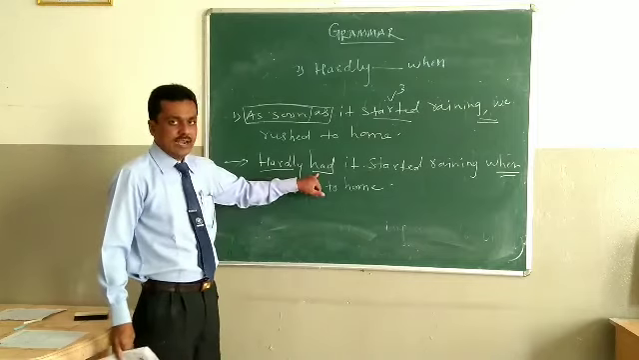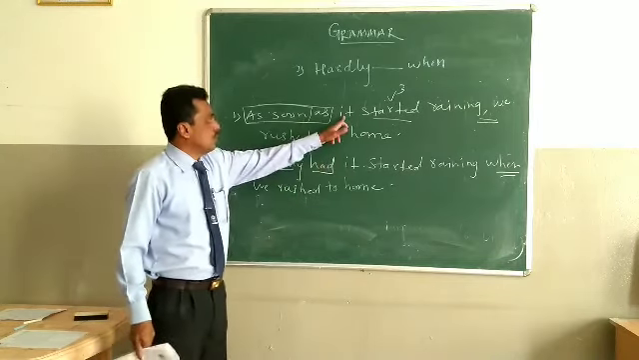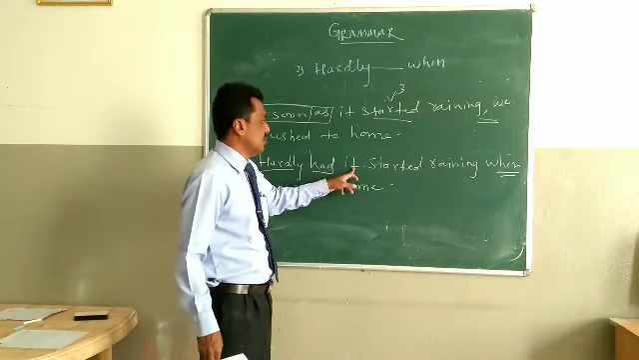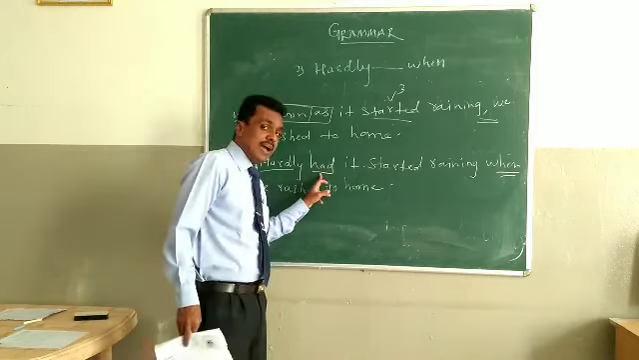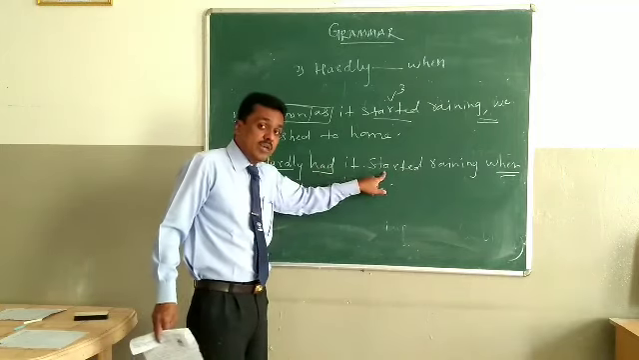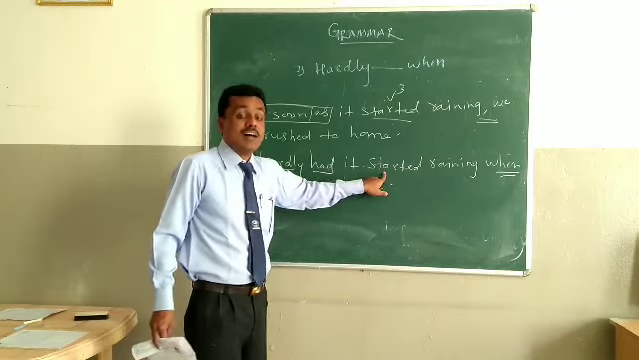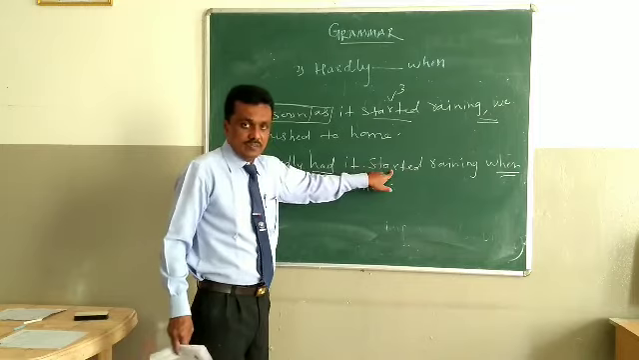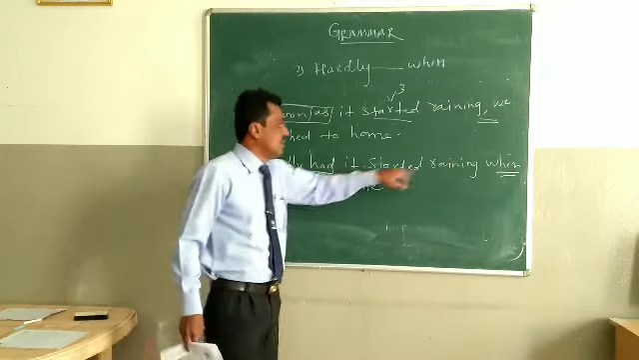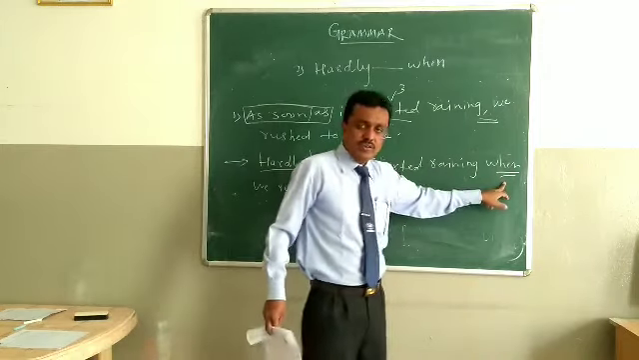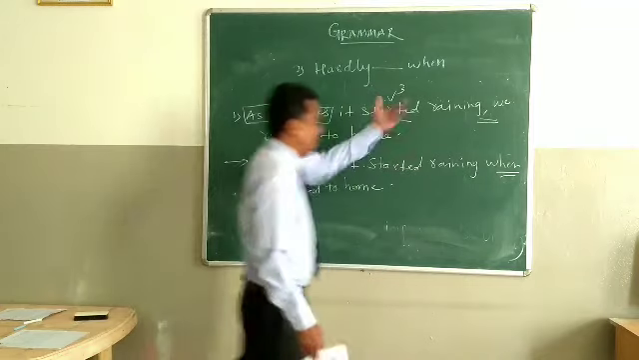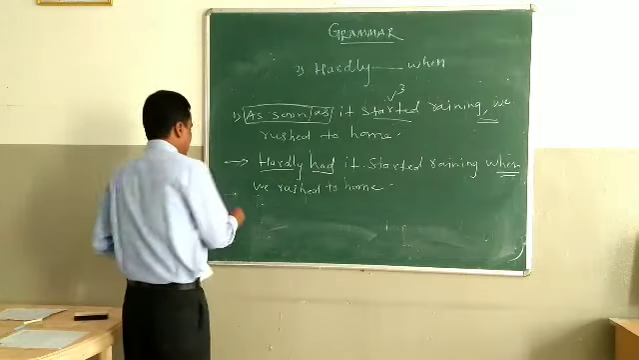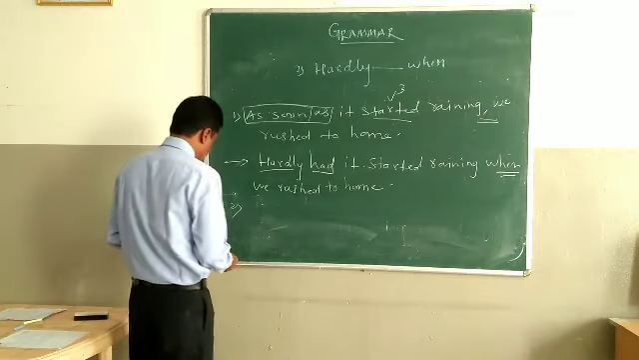So hardly had in place of as soon as. It is the pronoun, the subject of the sentence, that has been taken. We have taken had here, that's why the verb must be in V3 form, the past participle. So start, started, started. Hardly had started raining. In place of the comma, we have to use when, and the remaining part as it is, we rushed to home. Understand? One more example we will see of hardly when.